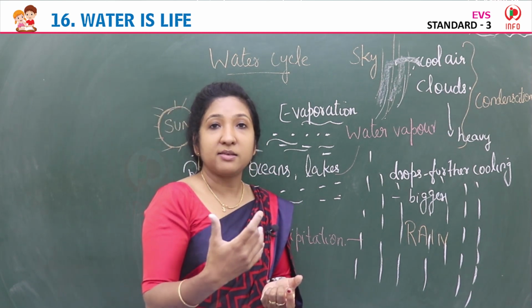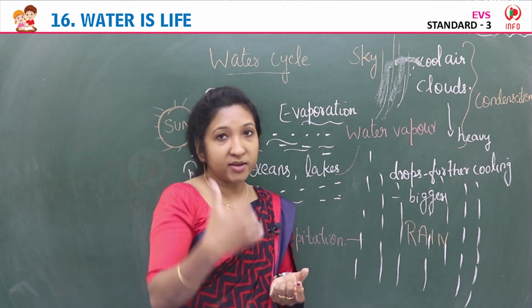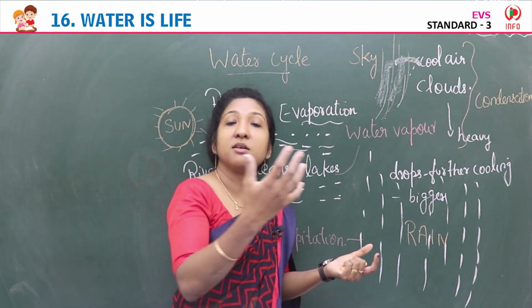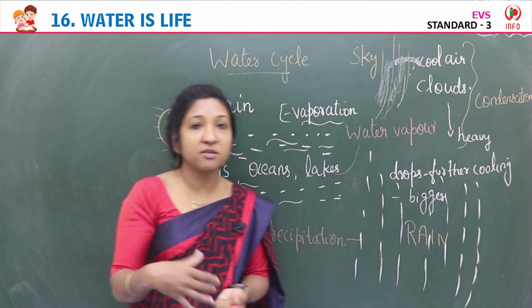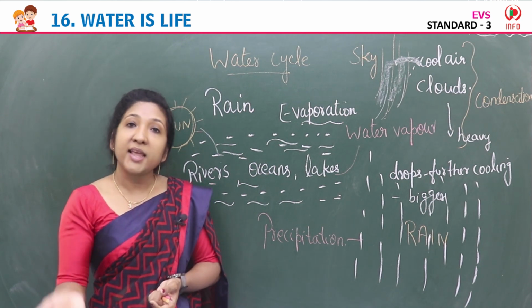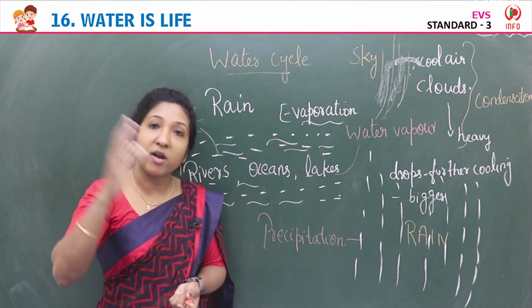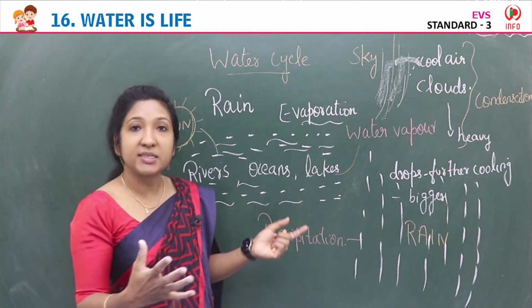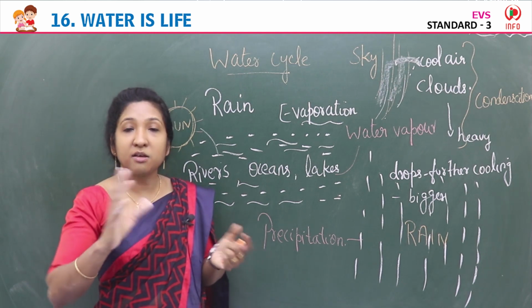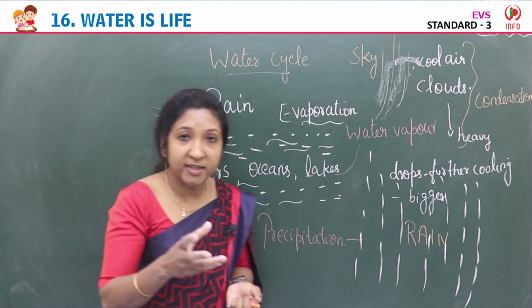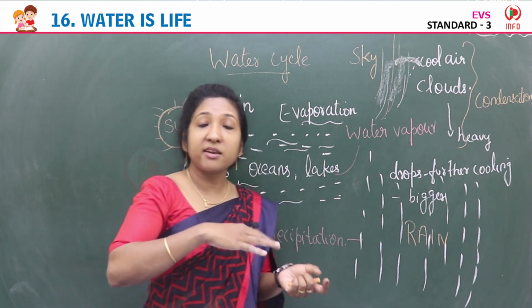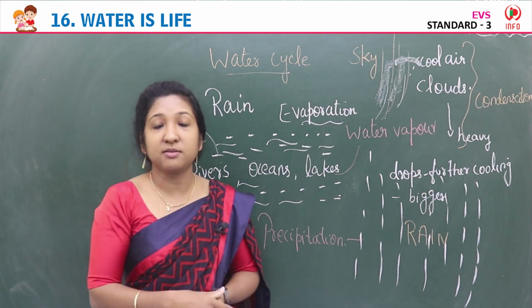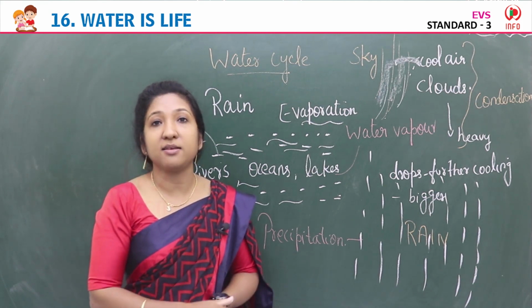Snow, rain, and this rainwater again forms rivers, lakes, oceans. Snow melts and rainwater gets collected in rivers, oceans, lakes. Then again what happens? It changes into water vapor by the sun's heat, and the cycle continues. So that is the water cycle. This changing of water from land to air, then coming back to the land, continues.